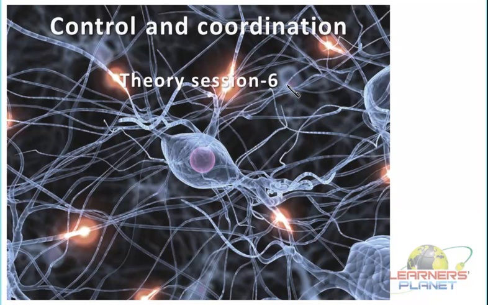Next is the peripheral, which helps in communication between different parts of the body and the brain or the spinal cord. The next one is autonomic, usually associated with the spinal cord, and it helps in the basic regulation of different types of processes.